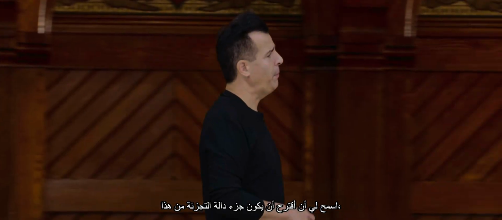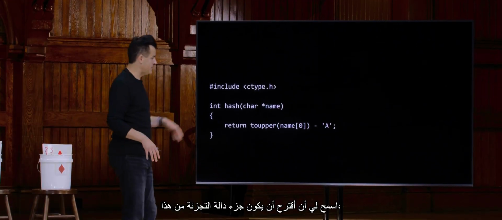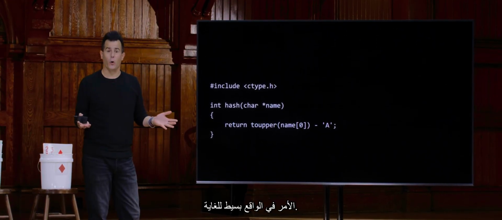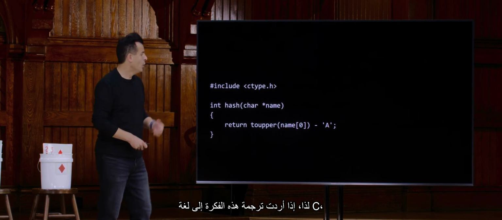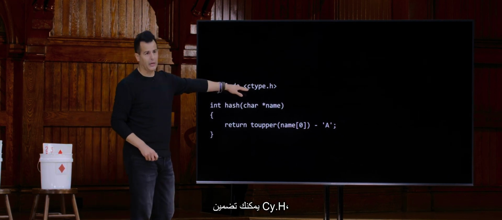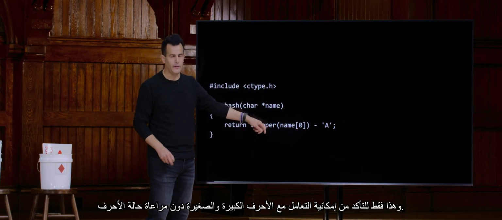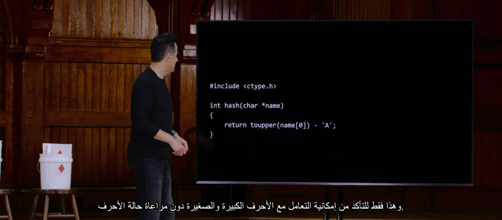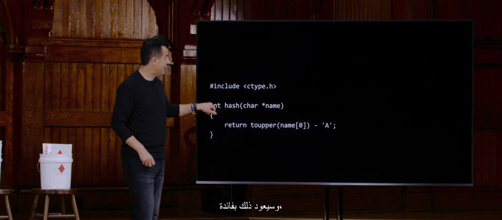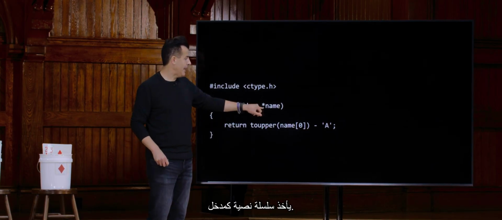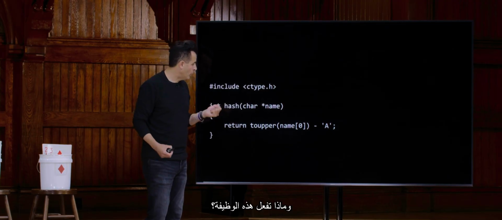Well, let me propose that the hash function part of this, arcane as it looks, is actually pretty straightforward. So if you wanted to translate this idea into C, you can include ctype.h, which we've used a few times to get access to functions like toupper. And this is just to make sure you can be case insensitive. Here's my hash function. It's going to return an int, which is the goal. It takes a string as input. We'll call it name. And what does this function do?